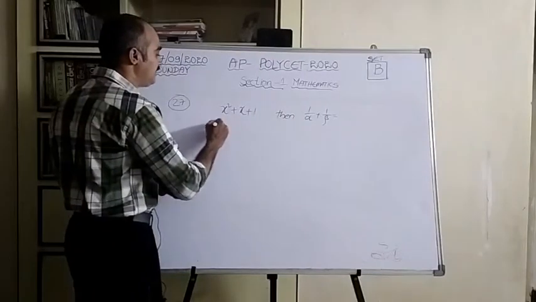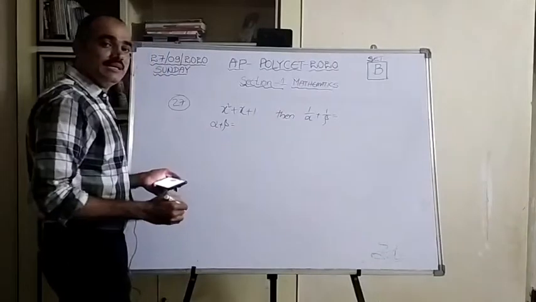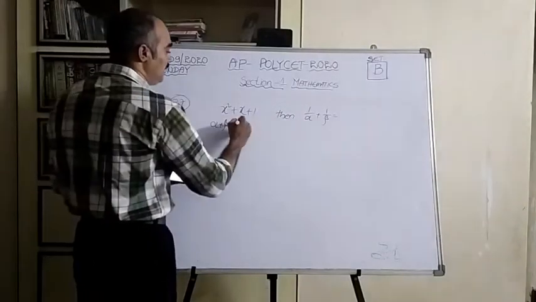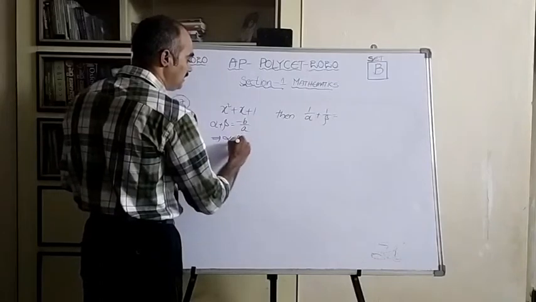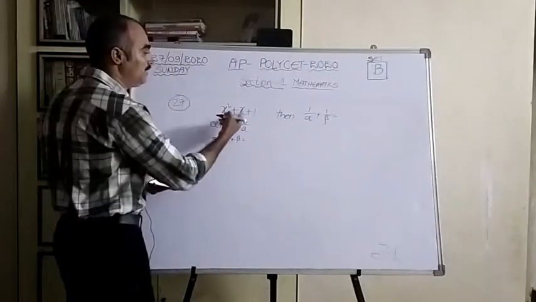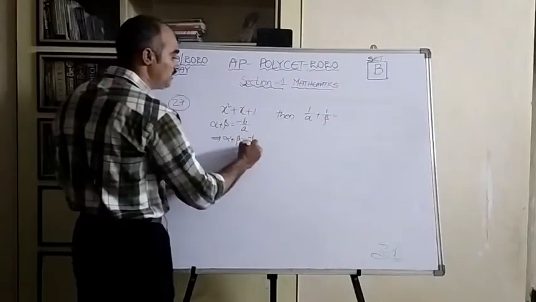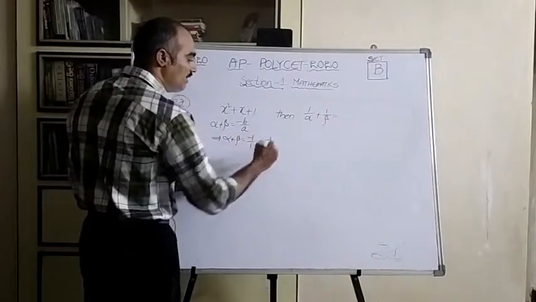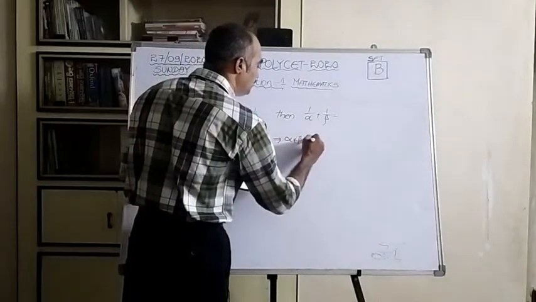So let us take alpha and beta as the given zeros. Let us take the sum of the zeros, that is alpha plus beta. Its formula is minus b by a. So here alpha plus beta is equal to minus the x coefficient, minus 1, by the x square coefficient, which is 1. So it is minus 1 by 1, which is minus 1. So finally alpha plus beta is minus 1.